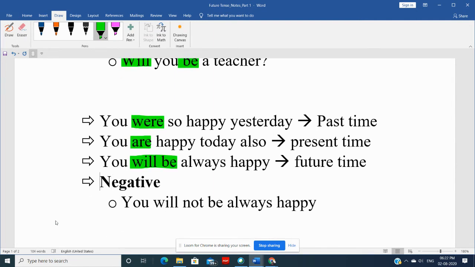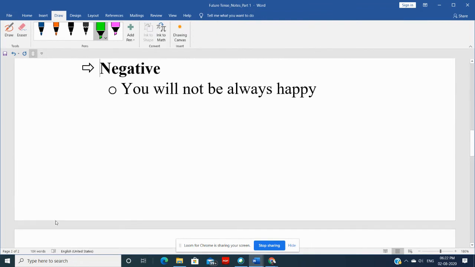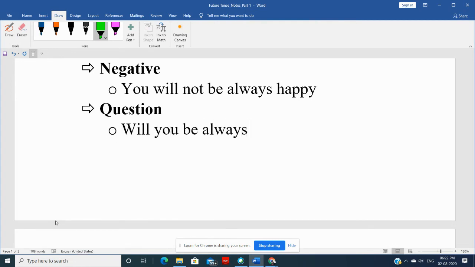Then you can make one more sentence in question, okay? In question you can make, so your question will be like this. Okay, so will you be always happy? Will you be always happy? Then that friend of yours would say, yes, of course, if I keep on working hard, then of course I'll be always happy, right?